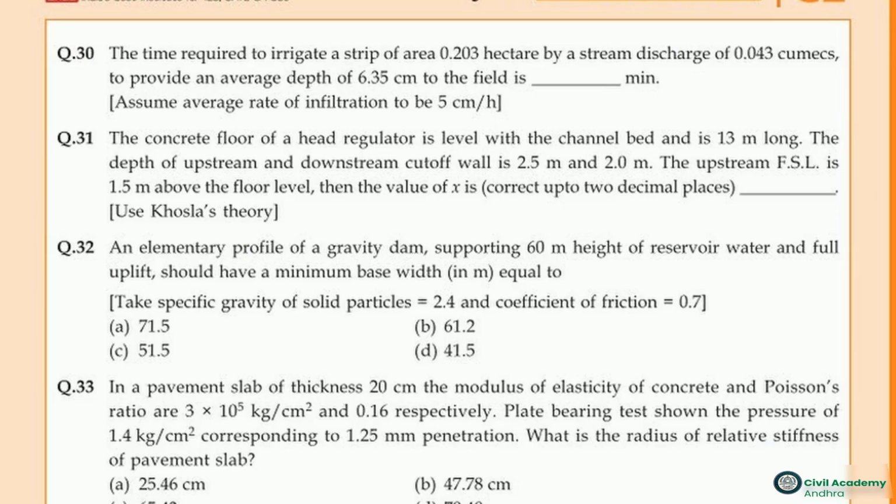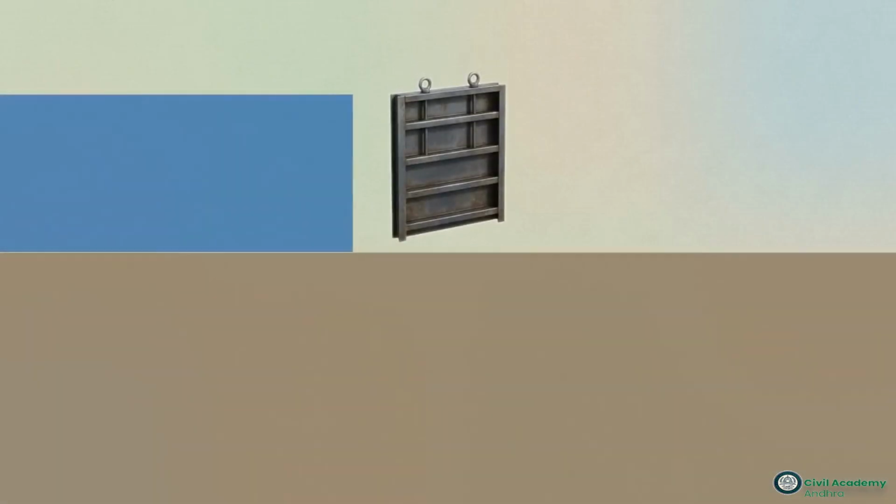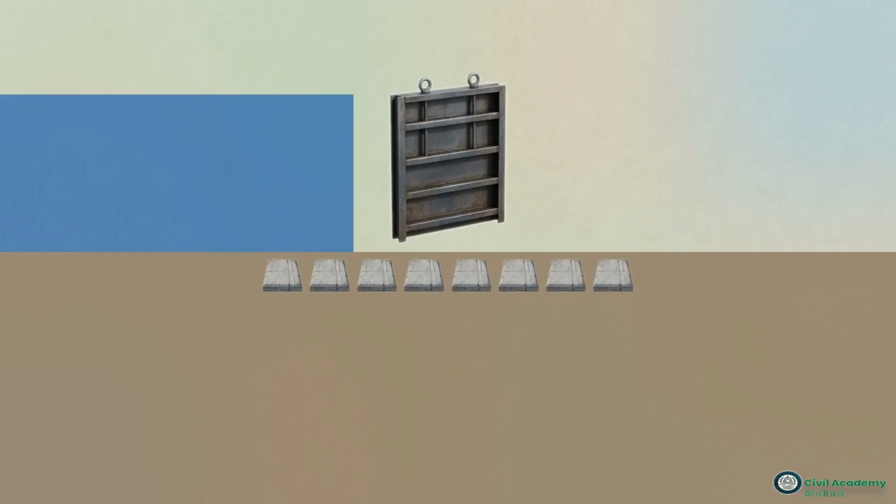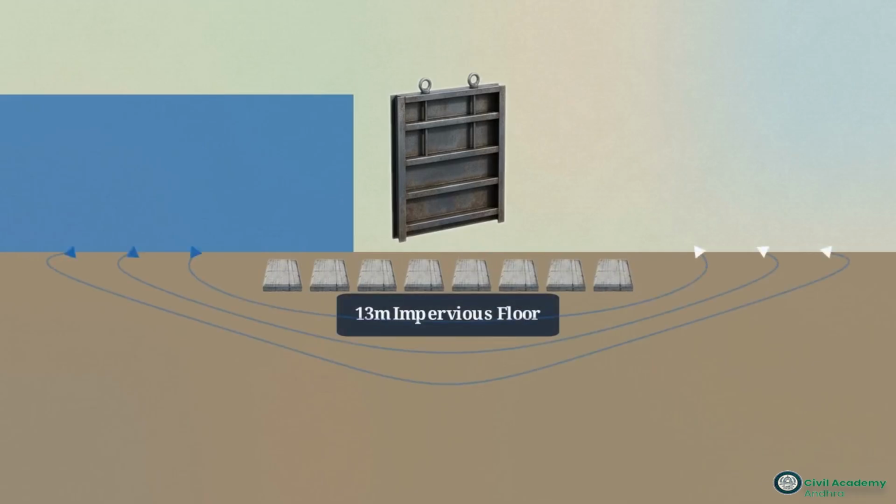Looking at the engineering parameters of this test case for a head regulator, we see a system designed to handle a 1.5-meter static head difference. The primary defense mechanism is casting a massive 13-meter-long impervious concrete floor beneath the regulator gates. This floor artificially extends the seepage path length, forcing the water to travel further horizontally and bleeding off hydraulic energy through friction along the way.